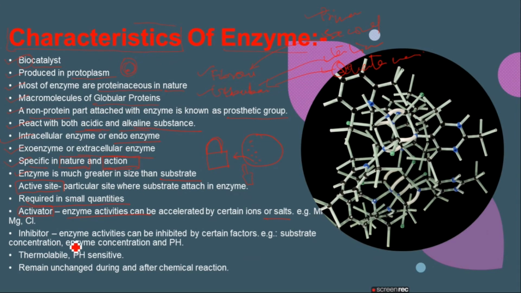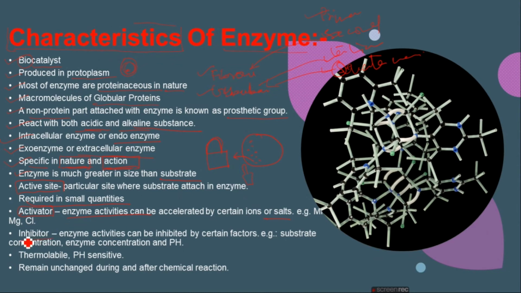On the other hand, we have another term, the inhibitor. Enzyme activities can be inhibited by certain factors like substrate concentration, enzyme concentration and pH. So as we already discussed, they are specific in nature and action. For their action, they sometimes need the activators, right? For example, certain ions, that is, inorganic substances like magnesium and chloride.